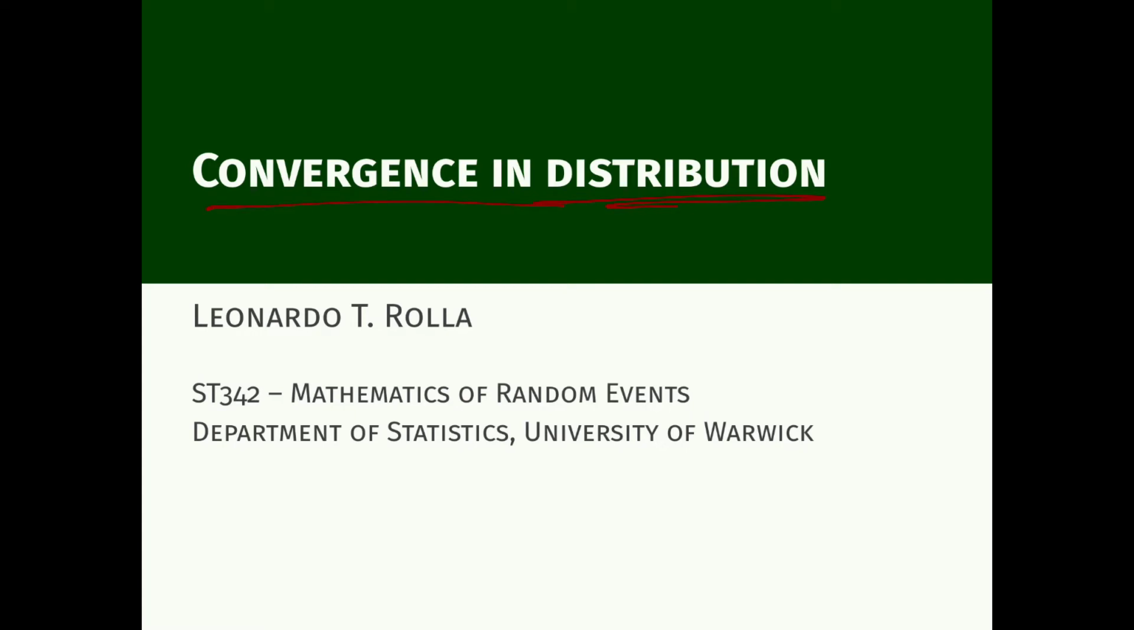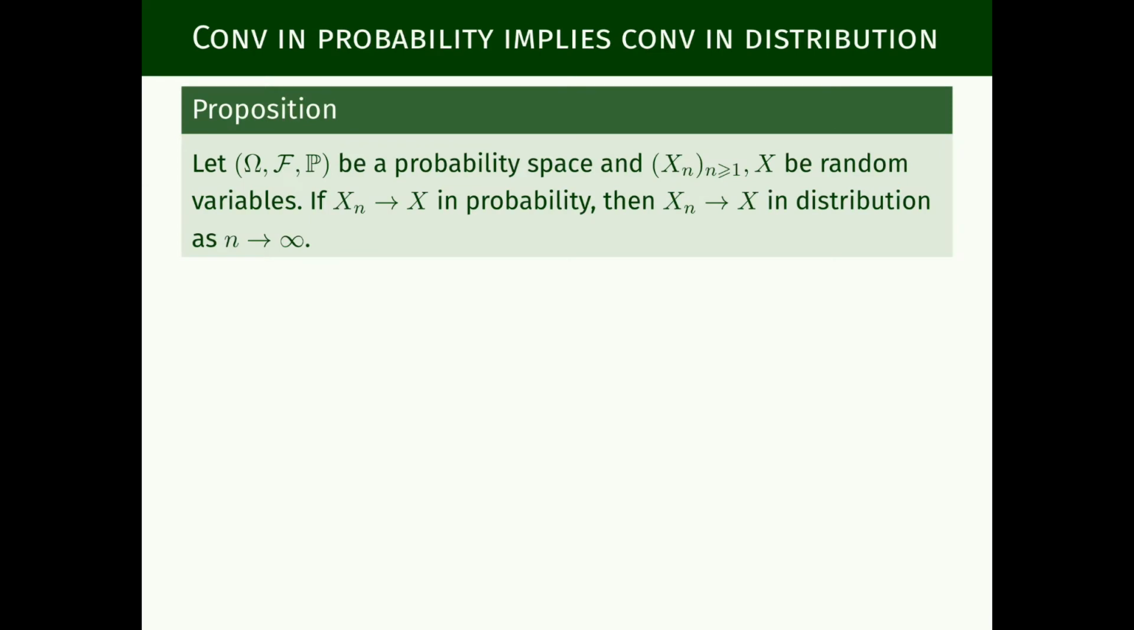We have seen that convergence in probability is the weakest one for a probability space, in the sense that it is implied by convergence in LP or convergence almost surely. And now we're going to see that convergence in distribution is the weakest of all forms of convergence of random variables. So let's start by showing that convergence in probability implies convergence in distribution.